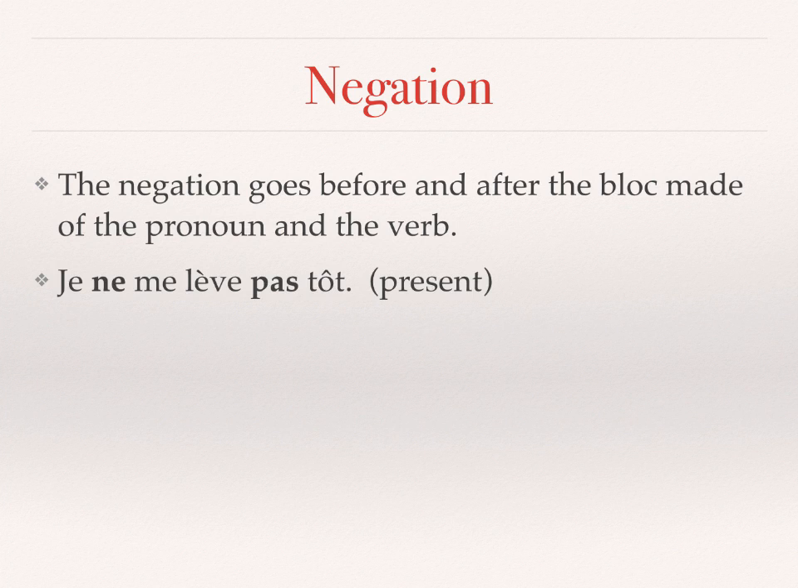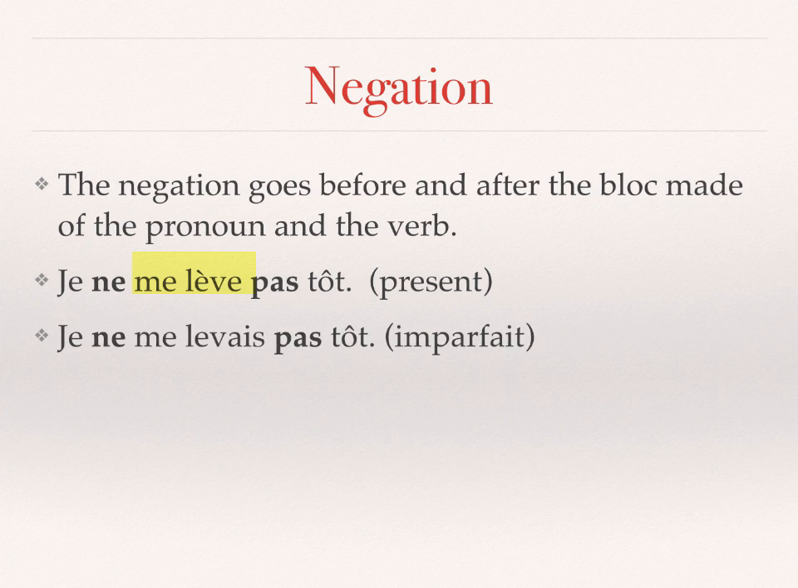In the present, je ne me lève pas tôt. You can see that me, the reflexive pronoun, stays with the verb lever. In the imparfait, the same sentence, je ne me levais pas tôt. Again, you can see that the reflexive pronoun and the verb stay together and the negation goes around it, ne and pas.